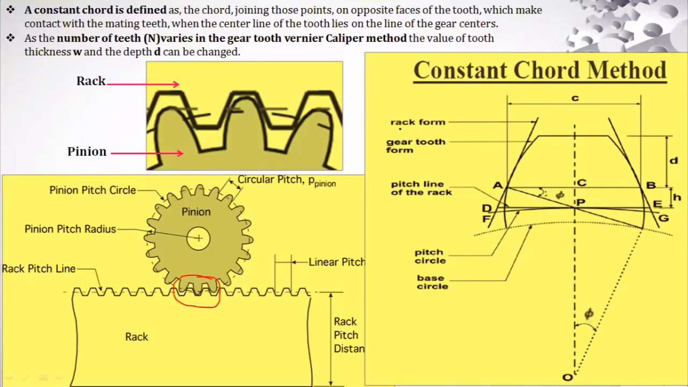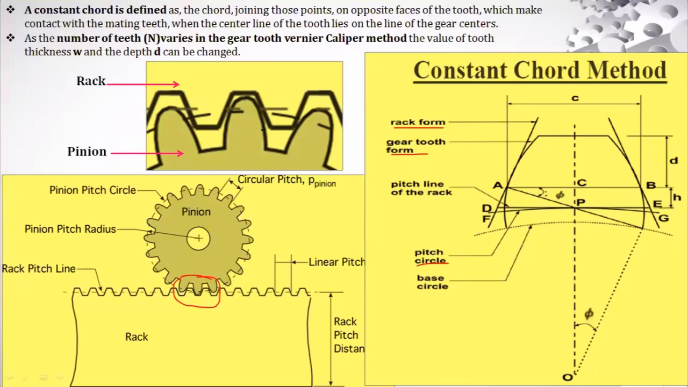You can observe here a rack form, right? This portion. Then here, you can see the profile of the tooth. This is actually the pitch circle, that means it is with respect to the gear. You can observe here, right? This particular element is the gear, and this line what you are observing is with respect to the rack. So this is gear, this is rack.